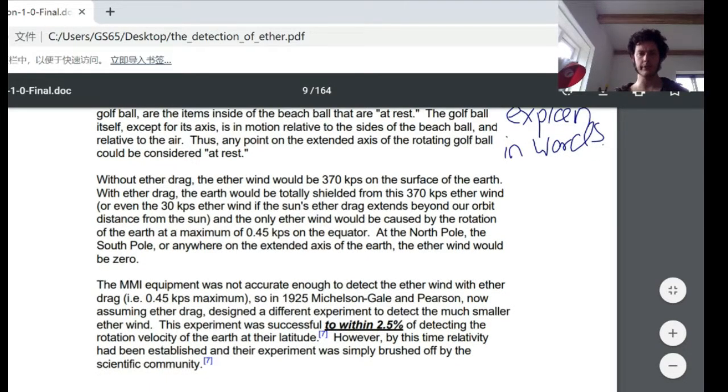Without ether drag, the ether wind would be 370 kilometers per second on the surface of the Earth. With ether drag, the Earth would be totally shielded from this 370 kilometers per second ether wind, or even the 30 kilometers per second ether wind if the Sun's ether drag extended beyond our orbit's distance from the Sun. And the only wind would be caused by the rotation of the Earth at a maximum of 0.45 kilometers per second on the equator. At the North Pole, the South Pole, or anywhere on the extended axis of the Earth, the ether wind would be zero.